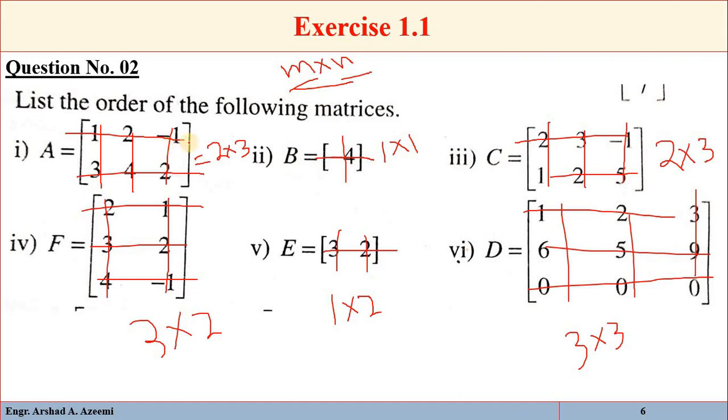So here we have 2 rows and 3 columns, so it will be 2 by 3. That is 1 by 1. This is 2 by 3. This one is 3 by 2. This is 1 by 2. And this is 3 by 3.